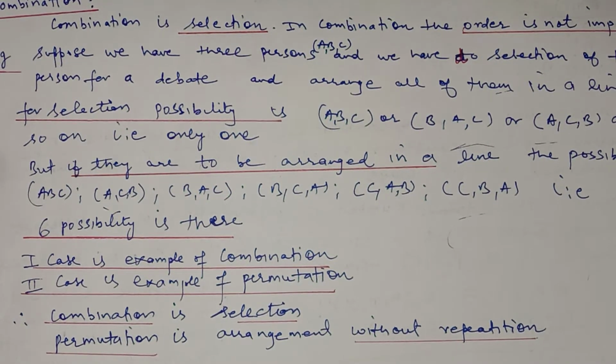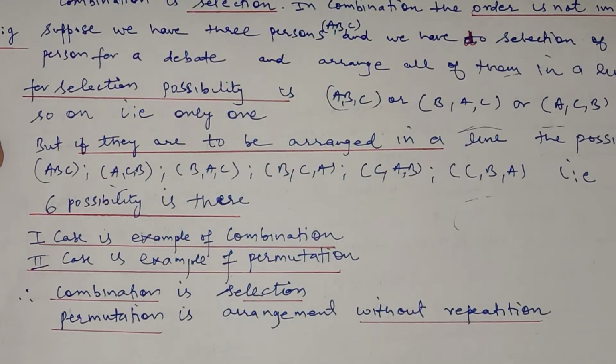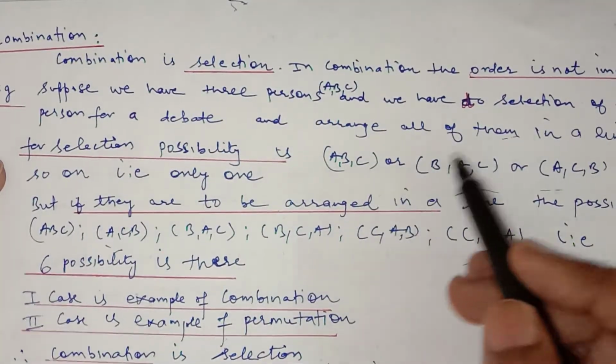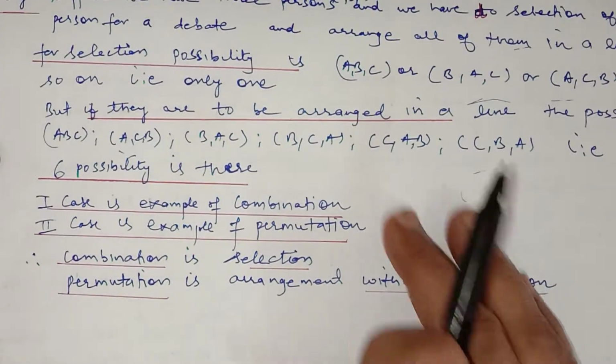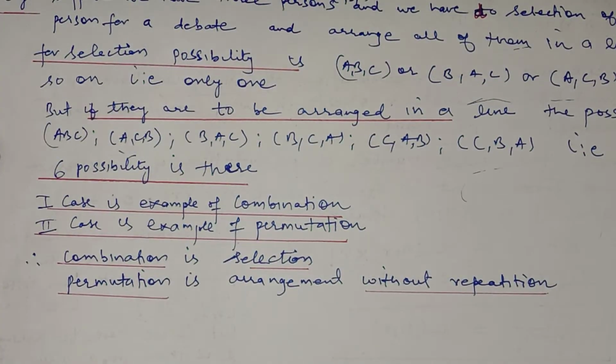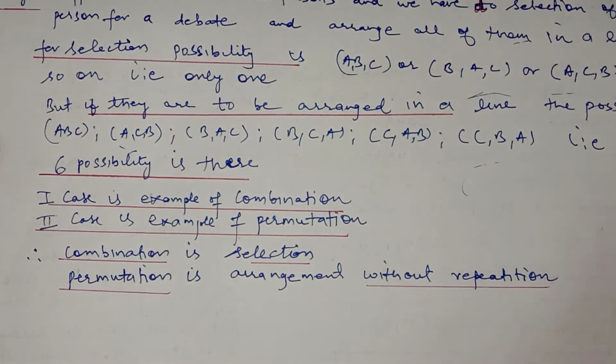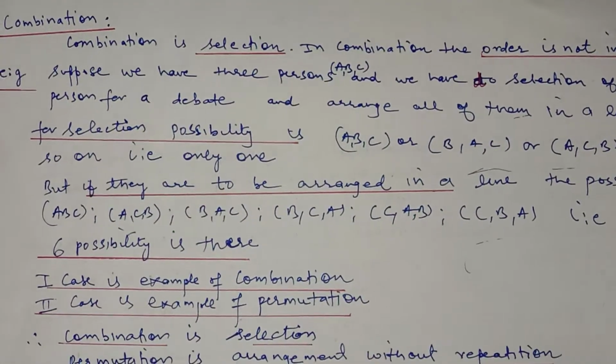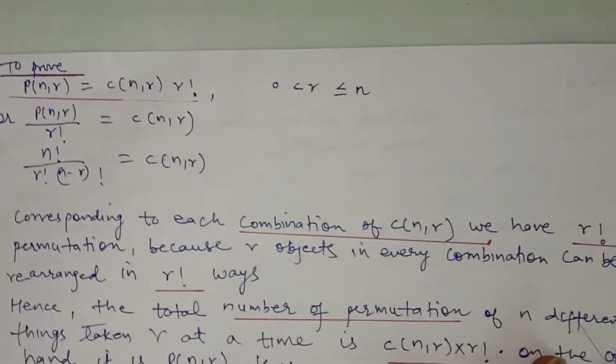So there is a major difference between combination and permutation. The first example, selecting for a debate, is combination, and the second example is permutation, because we have to arrange them in a line. So combination is a selection, whereas permutation is arrangement without repetition. This is the main thing between these two.